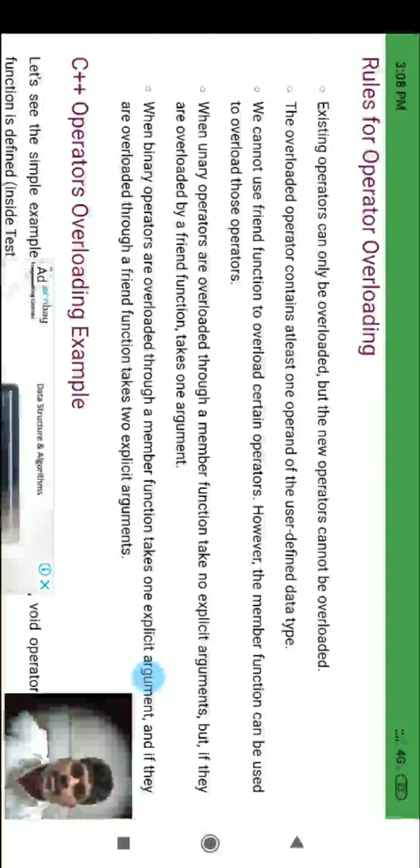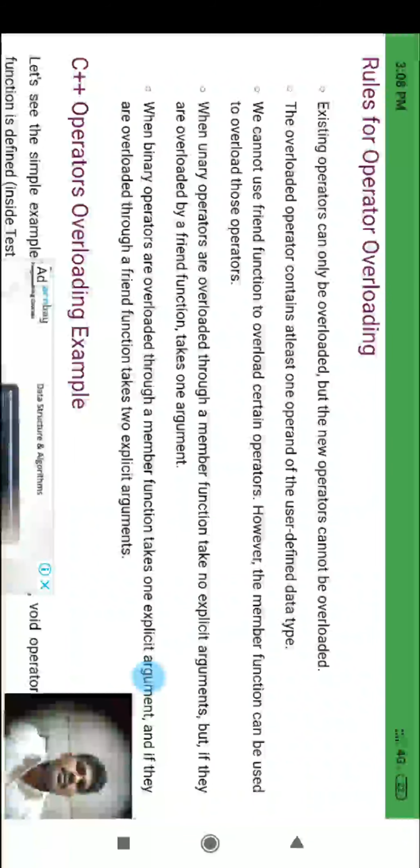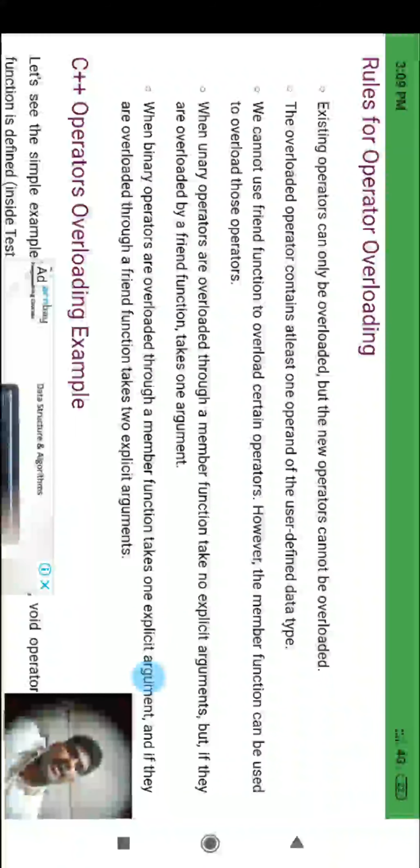The first rule: existing operators can only be overloaded, but new operators cannot be overloaded. The remaining operators cannot be overloaded. The second rule: the overloaded operator must contain at least one operand of a user-defined data type, not only predefined data types.